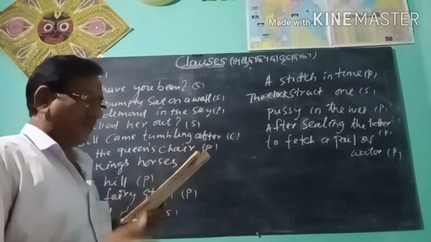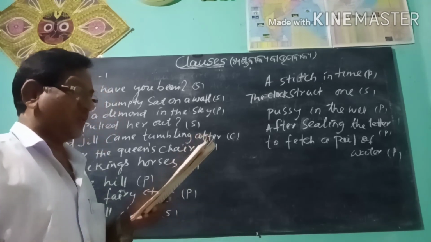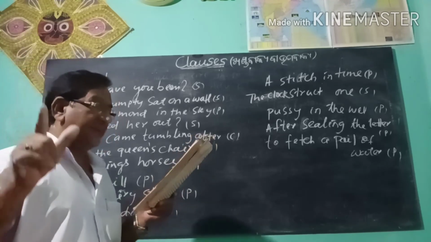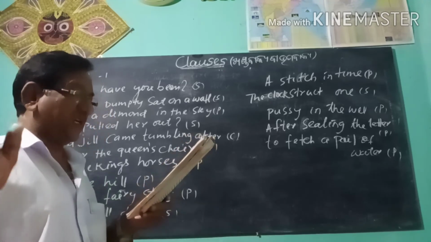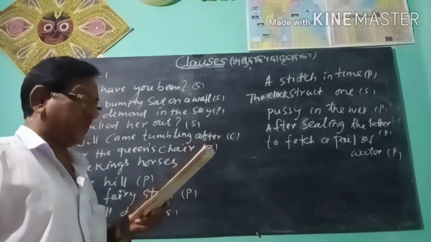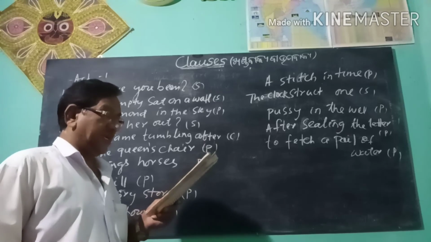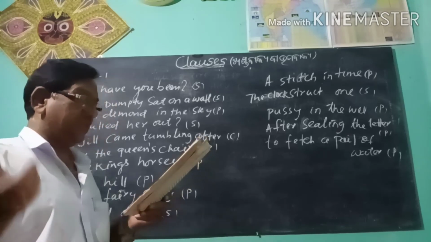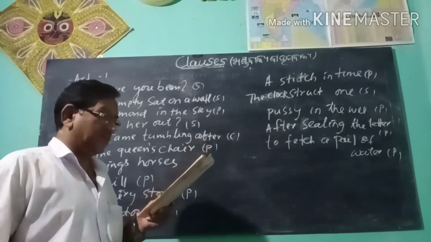Do you know when the next train arrives? Do you know, main clause. When the next train arrives, subordinate clause. All that glitters is not gold. All is not gold, main clause. That glitters, subordinate clause. He says that his mother is ill. He says, main clause. That his mother is ill, subordinate clause.